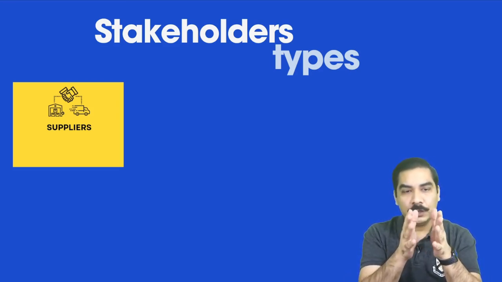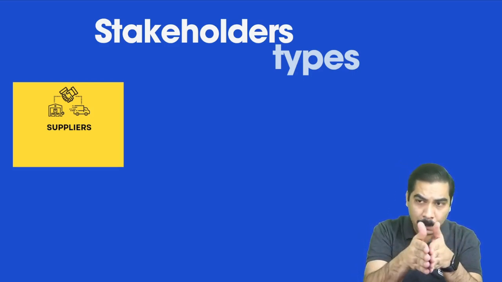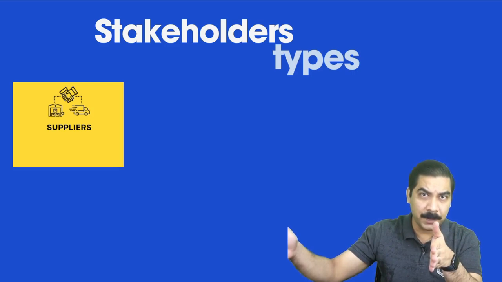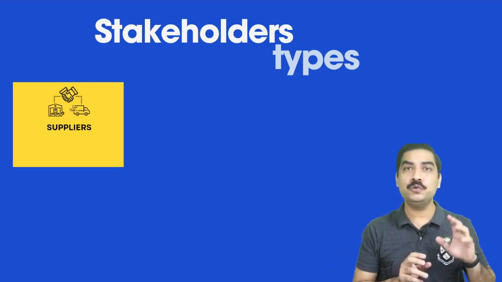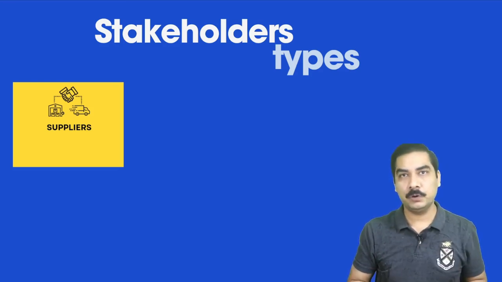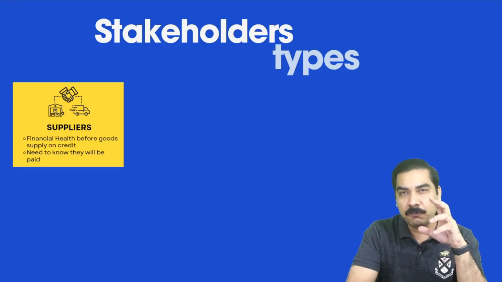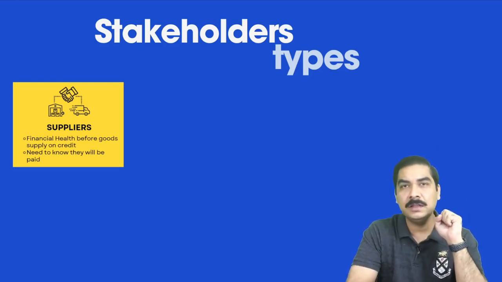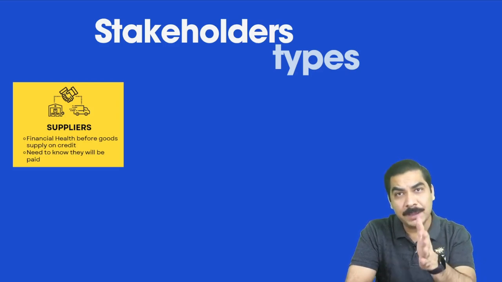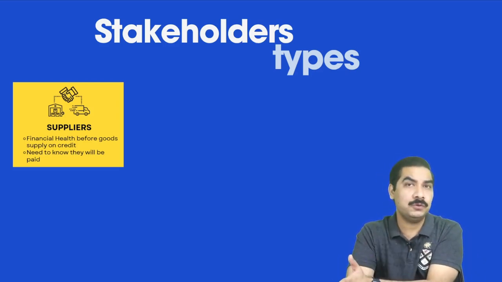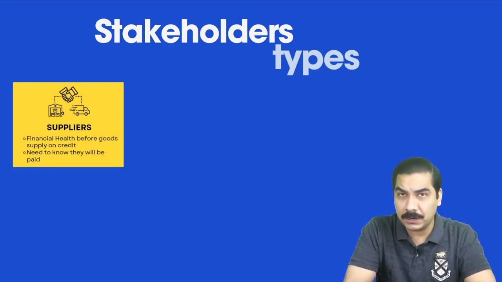So if the supplier is providing you goods on credit for a month, he has to wait for the payment, so he needs some surety that you are going to pay him. The supplier is interested in whether your business is doing well, because they want to know your financial health, since they are providing you goods on credit and you must be able to pay for the goods delivered at the start of the credit period.